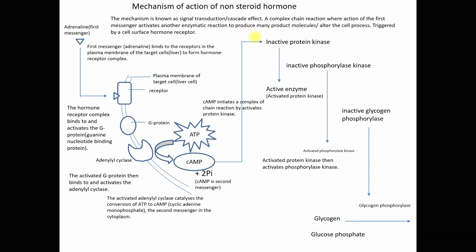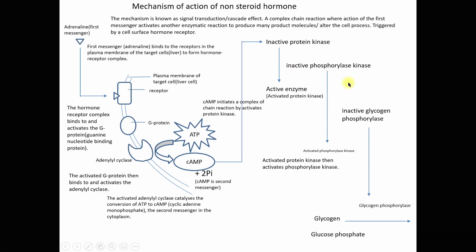Next, the activated protein kinase then activates the phosphorylase kinase.